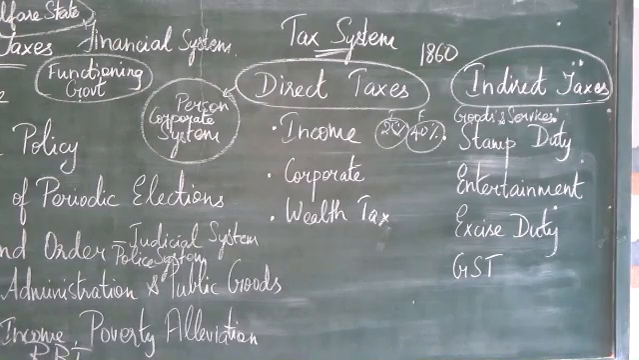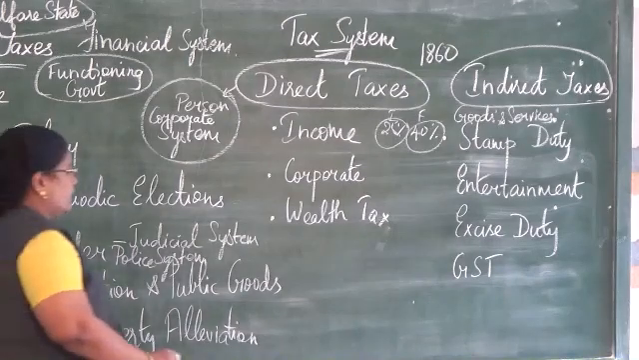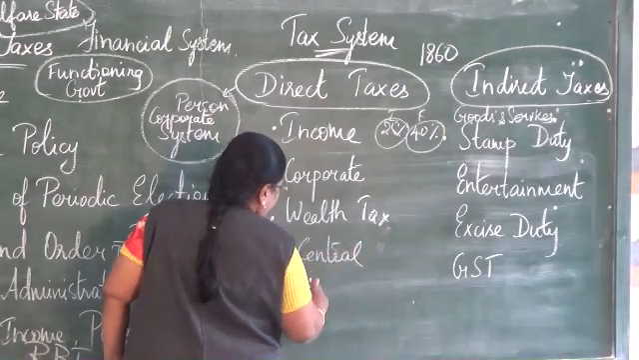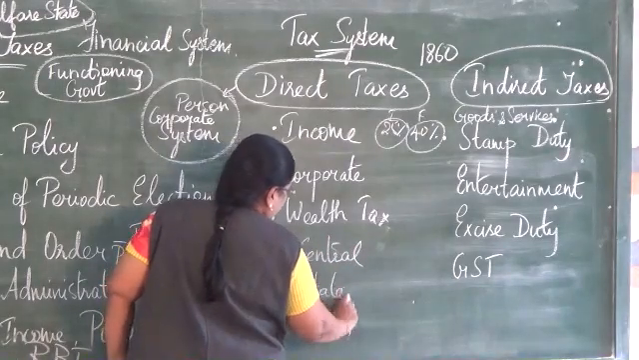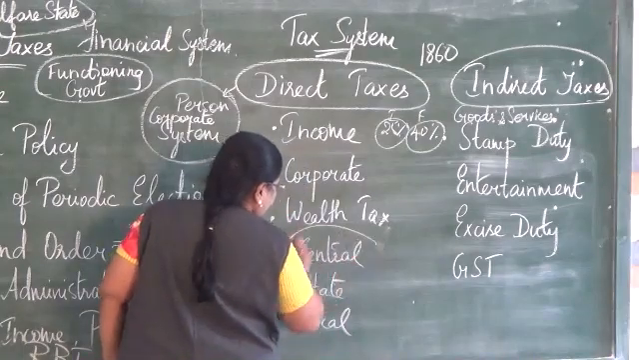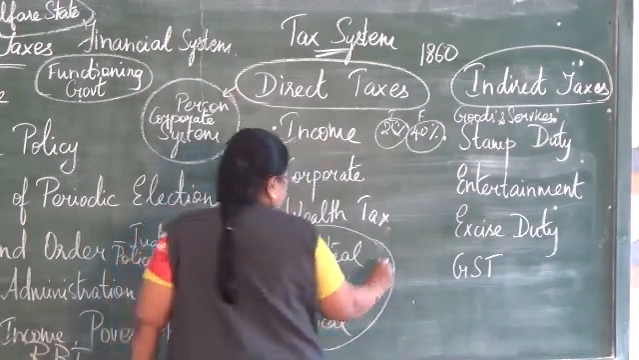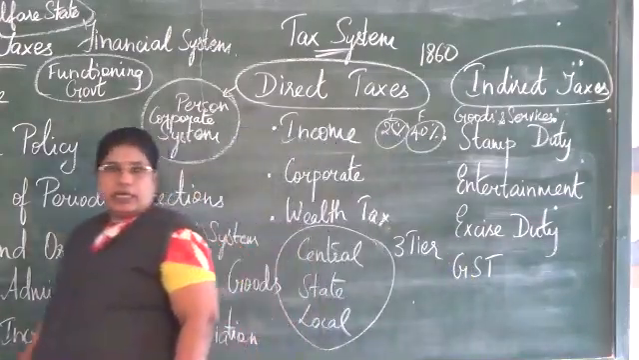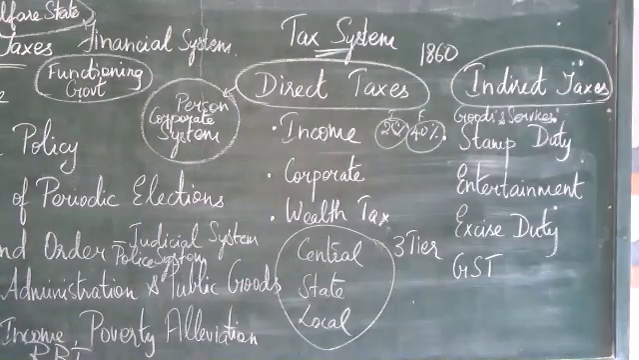And in India, the taxes are collected by 3 tiers of government. So, we have the central government, we have the state government, then we have the local government. It is a 3-tier system. We call it the 3-tier system. In all the 3 levels, taxes are levied.